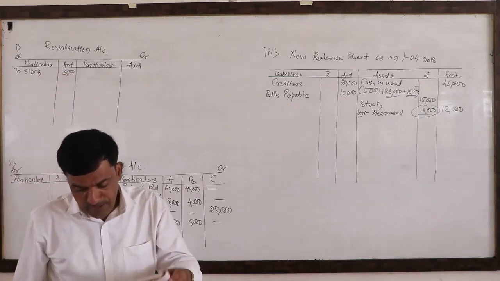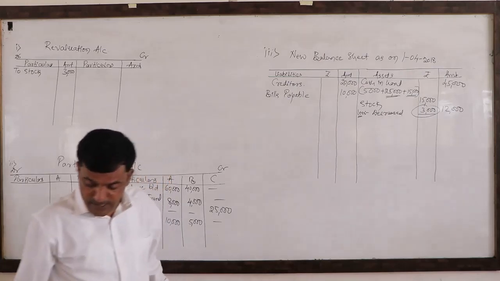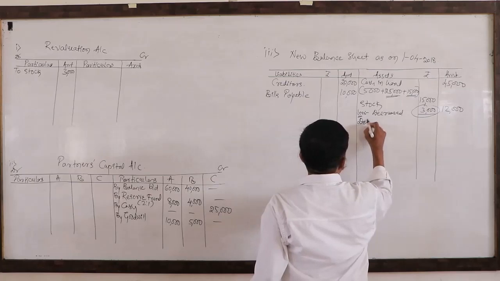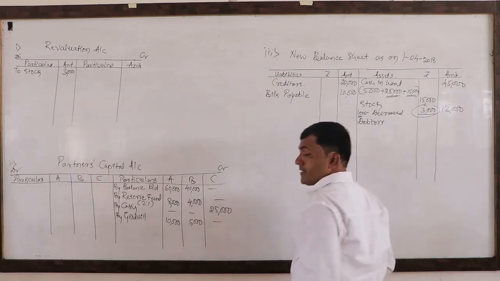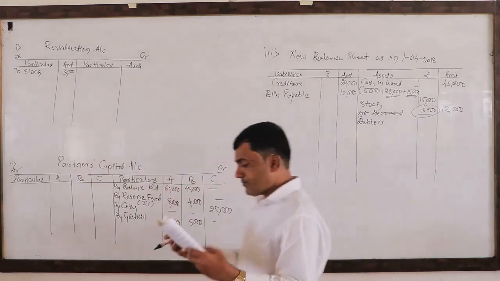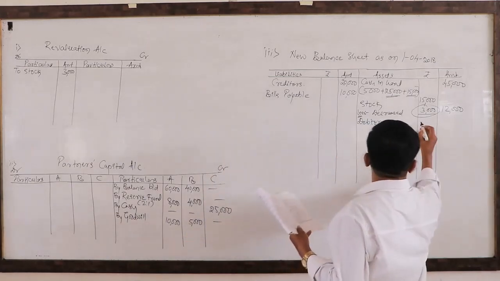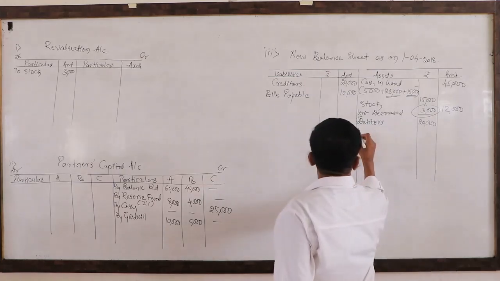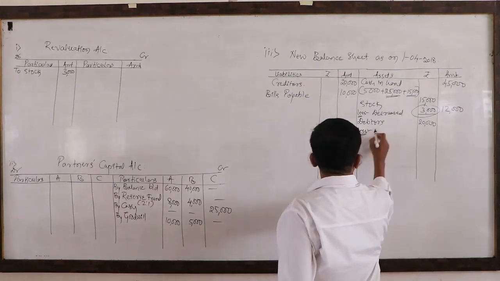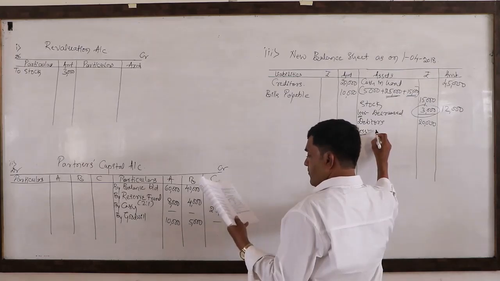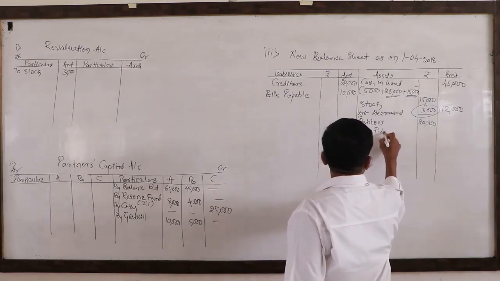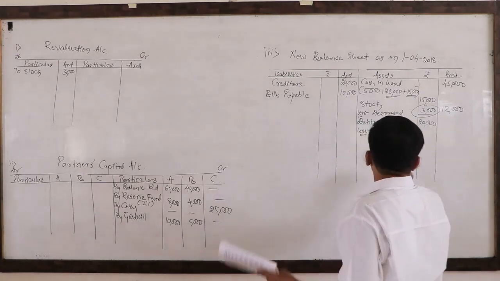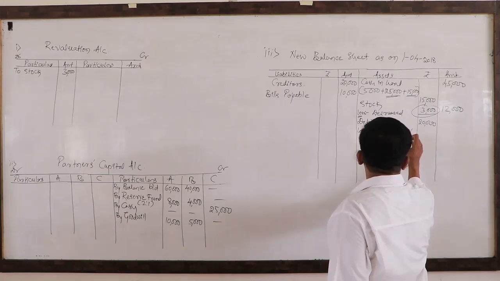Next, debtors. For debtors also there is one adjustment. Debtors of rupees 20,000 less provision for doubtful debts. Provision for doubtful debts at what percent? That is at 5%. At 5% we need to maintain.